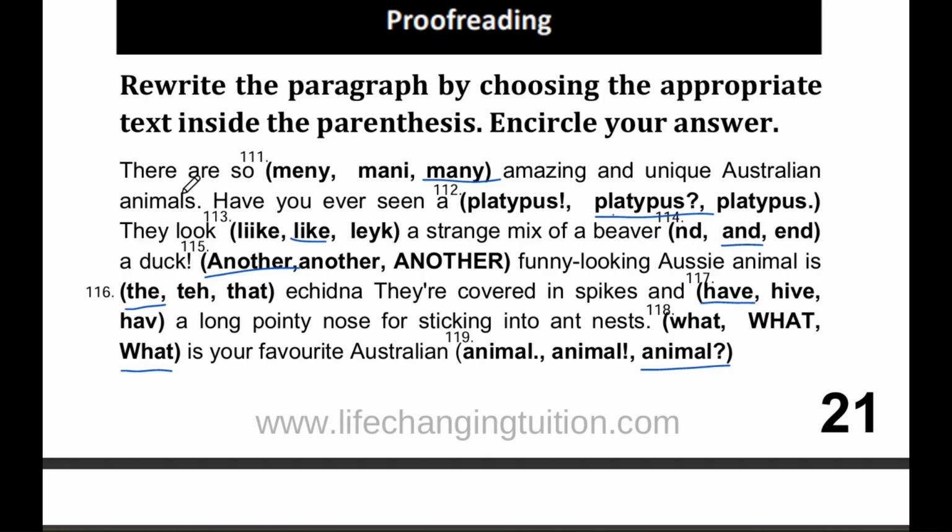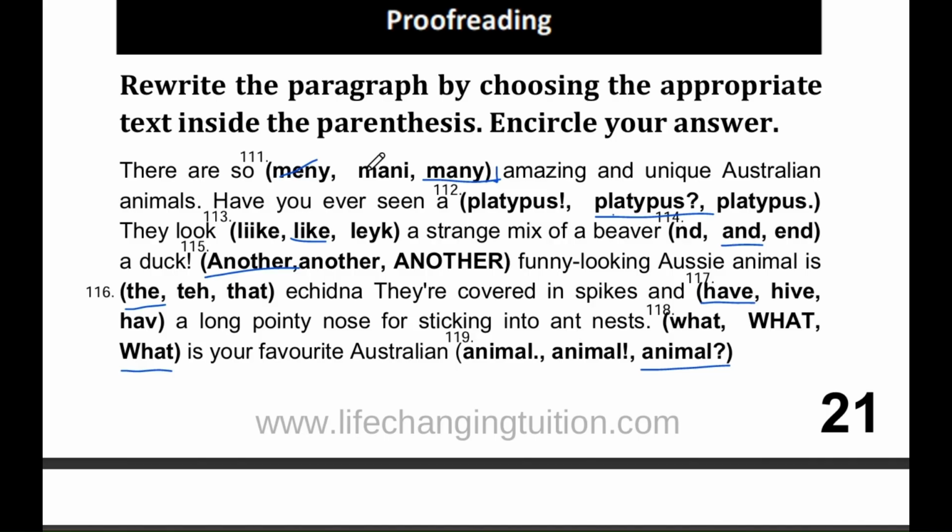Question number 111. There are so many amazing and unique Australian animals. The correct answer is many, M-A-N-Y. The word many is used to describe a large number of things, like the amazing animals in Australia.